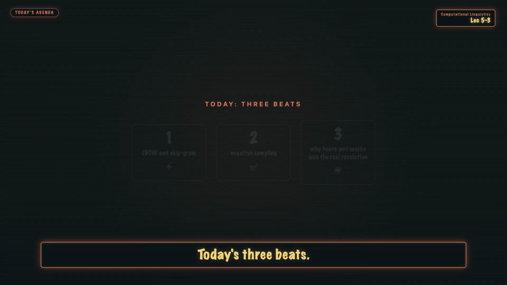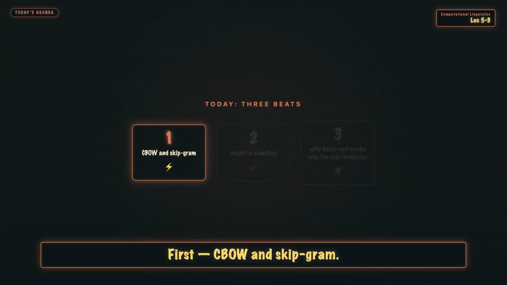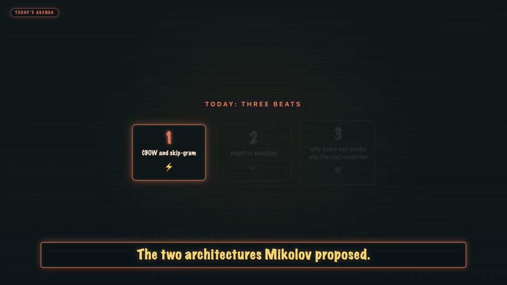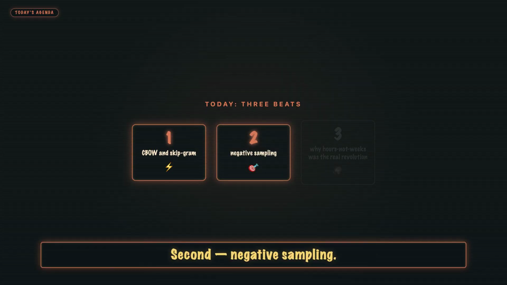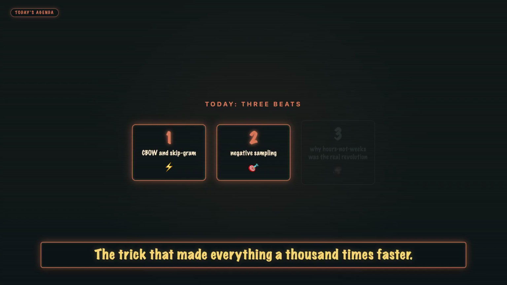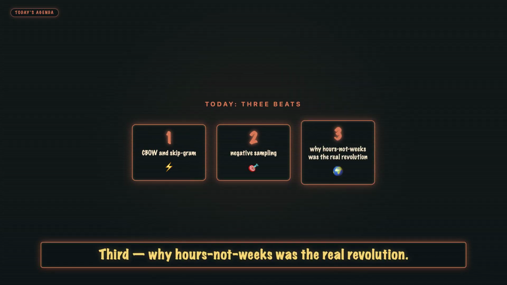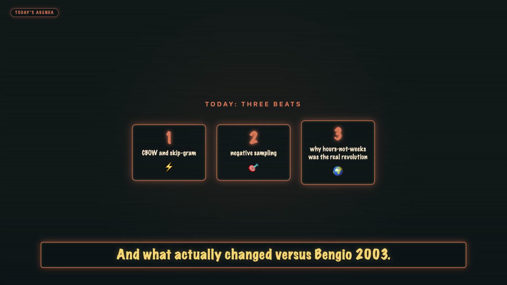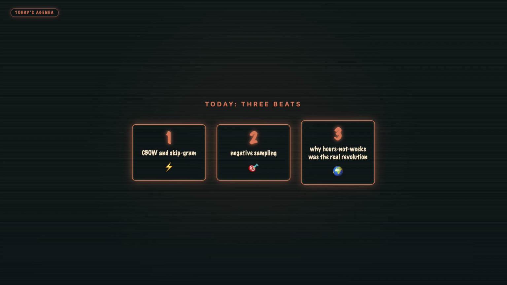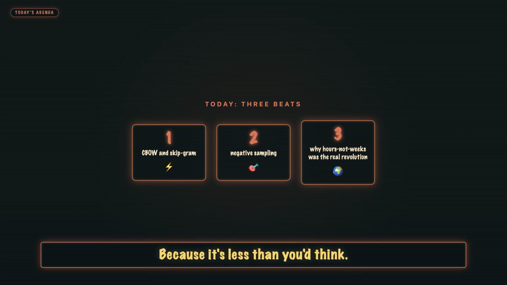Today's 3 beats. First, CBOW and skipgram. The two architectures Mikolov proposed. Same idea, opposite direction of prediction. Second, negative sampling. The trick that made everything 1,000 times faster. Deceptively simple. Third, why hours not weeks was the real revolution. And what actually changed versus Bengio 2003. Because it's less than you'd think.